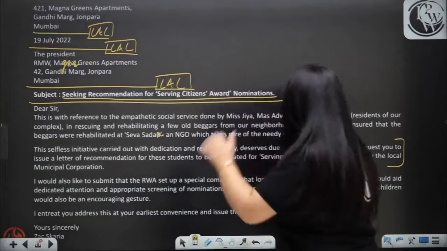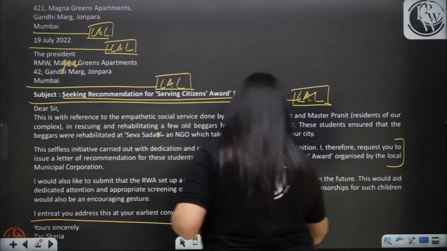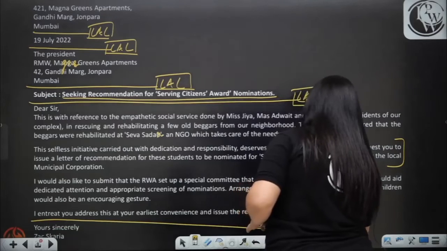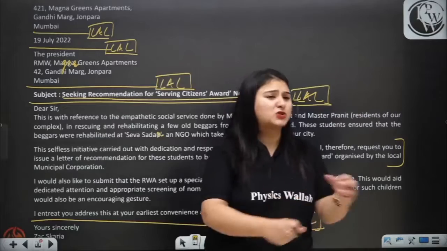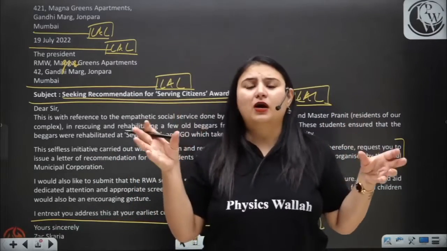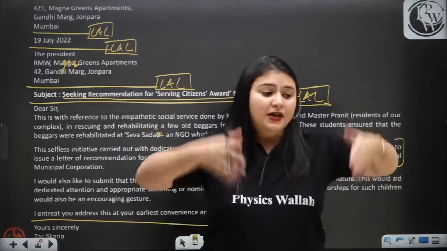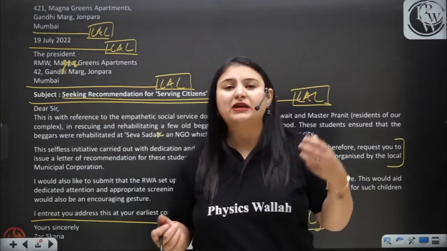And leaving a line. Why is leaving a line so important? Leaving a line is so important because when you're writing the English paper, you write so much. And if you create a hodgepodge in your answer sheet, if you just write everything like that, it's not going to appear neat.